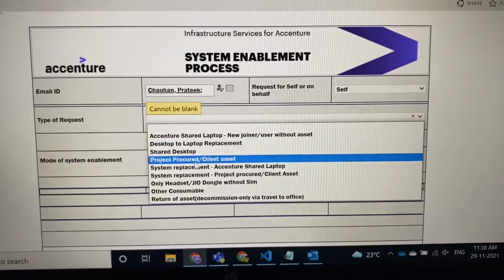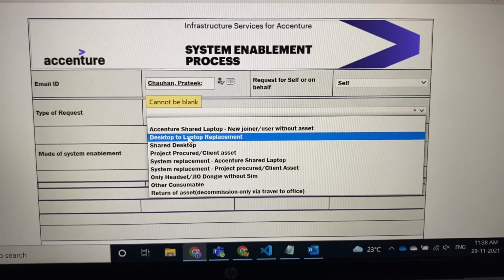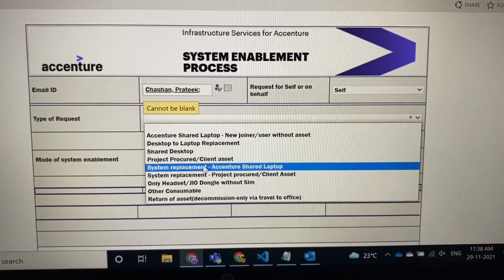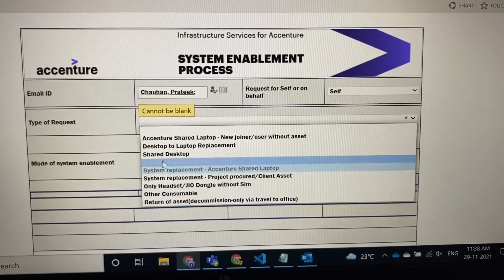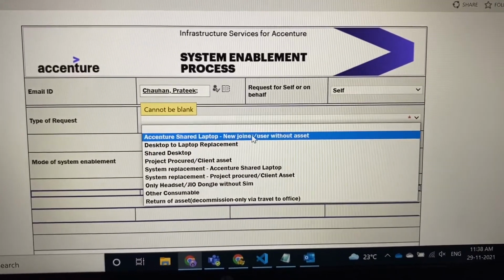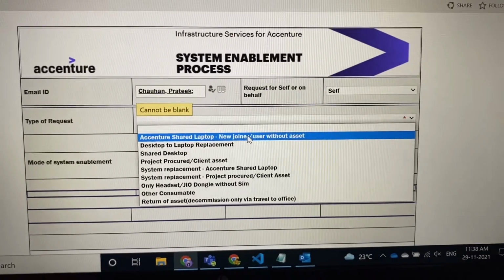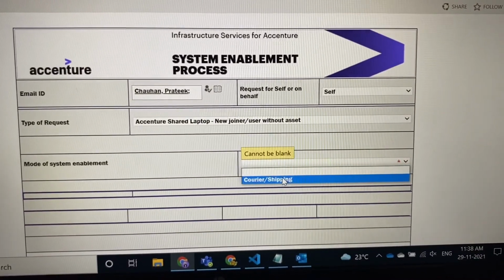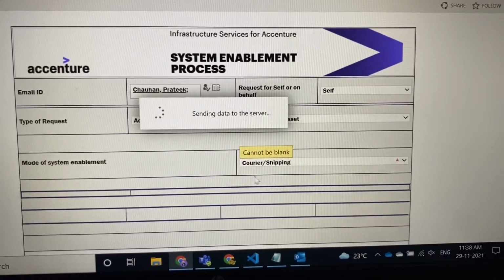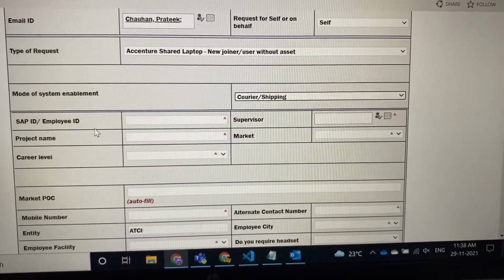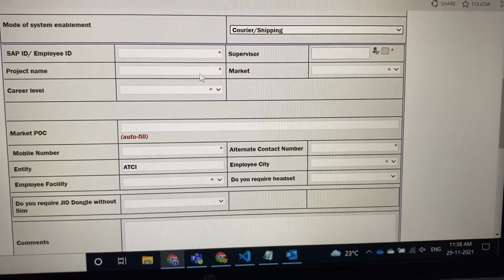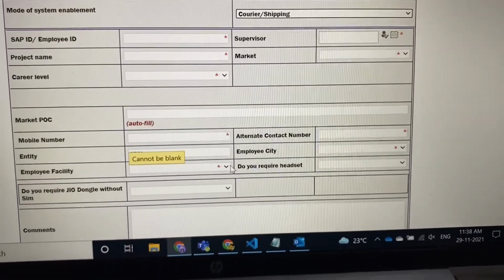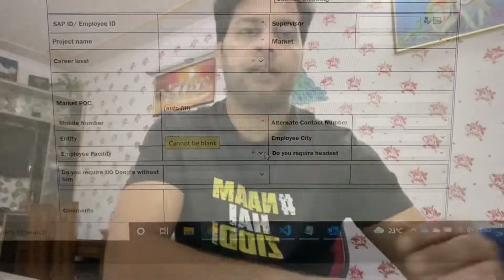Then the type of request. For example, you are new and you need to raise a request for a new laptop, and this is the Accenture shared laptop, new joiners, users without asset. Then it will ask you the mode of enablement. You have to just pick courier and shipping. Then it will ask you other details like SAP ID, supervisor, market, project name, career level, and all those things, you have to fill accordingly.